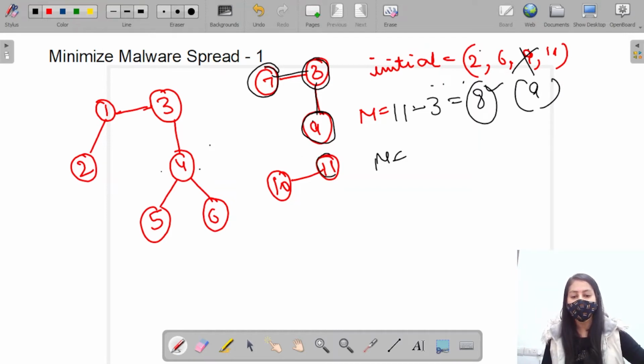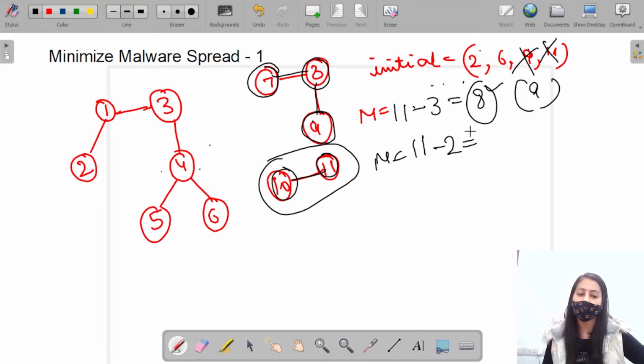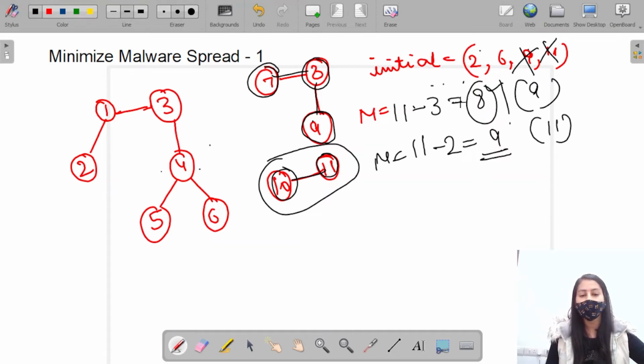Now if I remove 11, because of 11, 10 becomes uninfected, right? So a total of 2 nodes become uninfected. Previously the infected nodes were 11, now 2 become uninfected, so the total is 9. So I have to choose the minimum value, right?